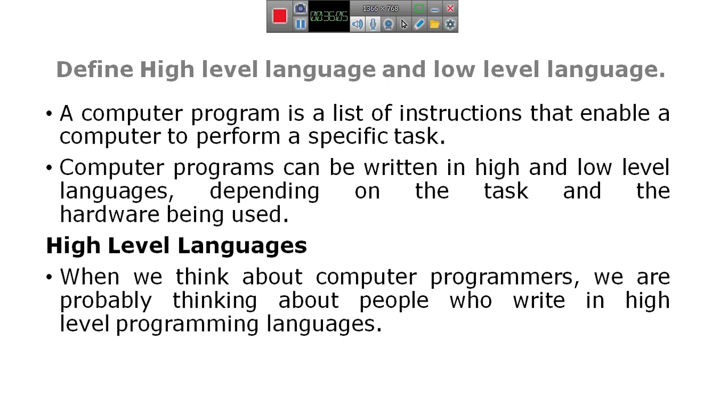For that purpose, there is a program, that is a language translator. The language translator converts the program written in high level language to machine language, and vice versa.